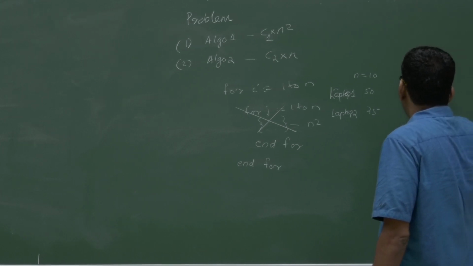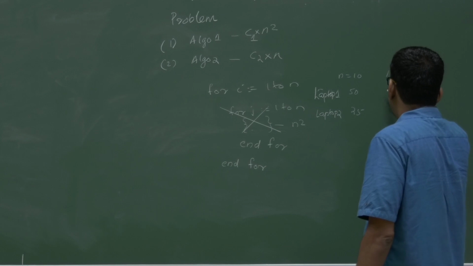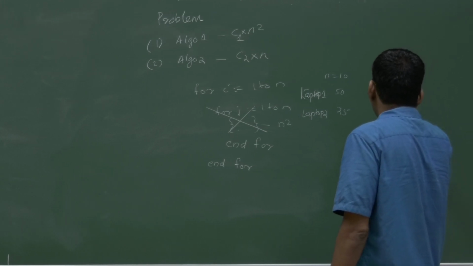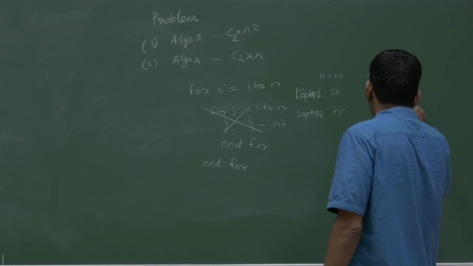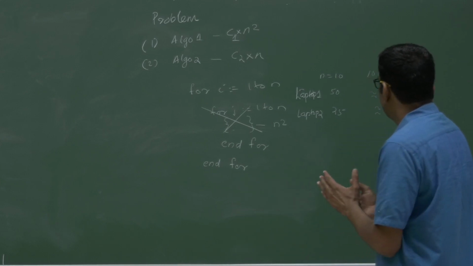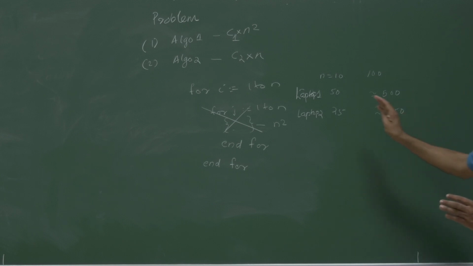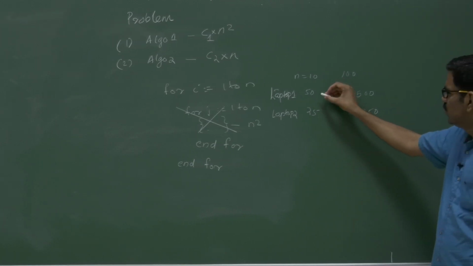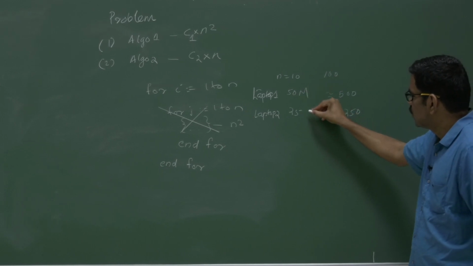Then when n becomes 100, obviously it will be somewhere around 500, and this will be around 250. That increase in the value, for n equal to 1, laptop 1 was taking 50, let it be seconds or let it be milliseconds.